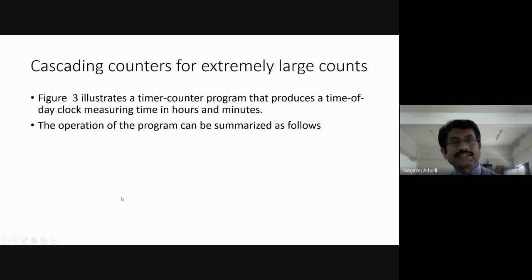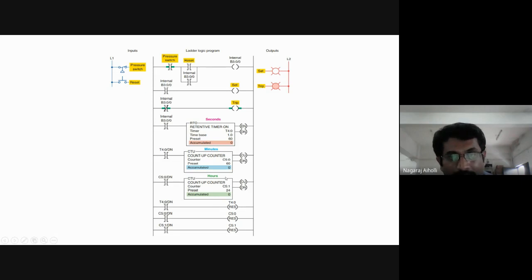The next figure illustrates a timer counter program that produces a time of day clock measuring the time in hours and minutes. That is the program that we analyzed just now. This is one more program in which they are providing the status. There is a pressure switch, and when the pressure reaches a certain level, the pressure switch will trip, and then the output light will glow because of the tripping of this pressure switch. Okay, let us see how it works.